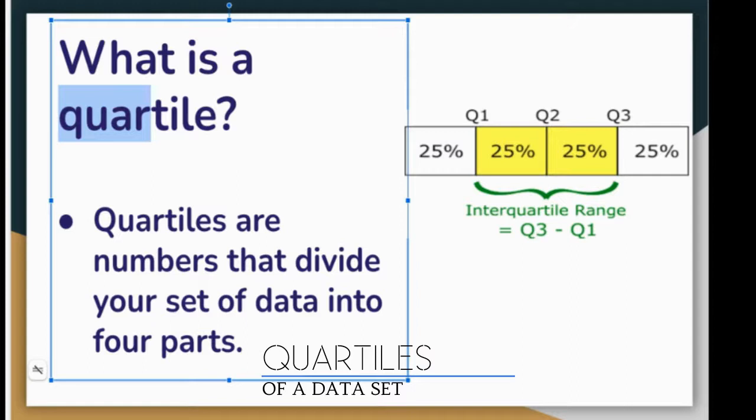Quat or qua or quad or quar, those all are 4, okay? If you quadruple something, that means 4 times, okay? So a quartile is a number that divides data into 4 parts, okay? So here's a quartile right here, here's a quartile right here, and here's a quartile right here, and these quartiles are splitting our data into 4 parts. 1 part, 2 parts, 3 parts, 4 parts, okay?